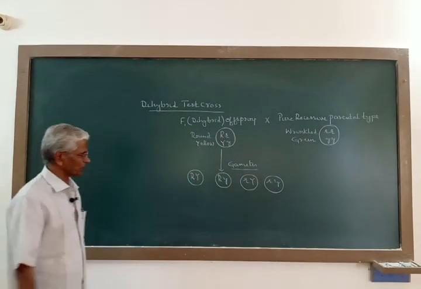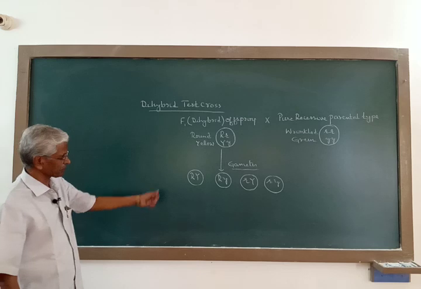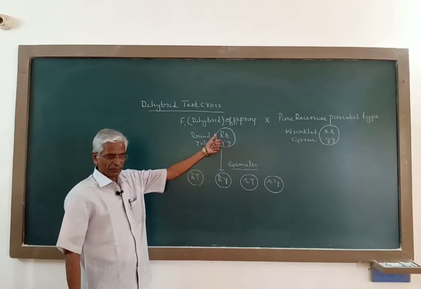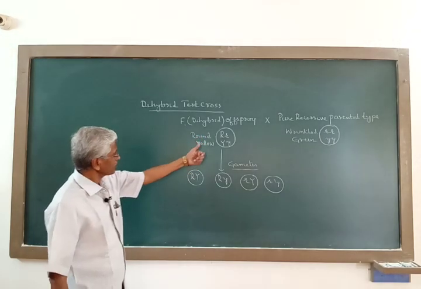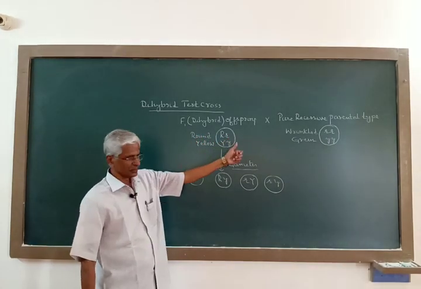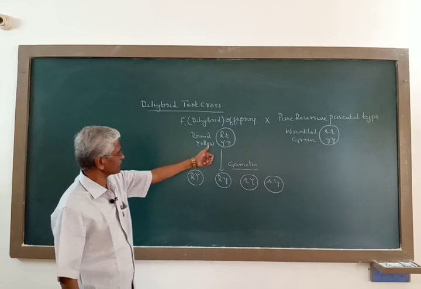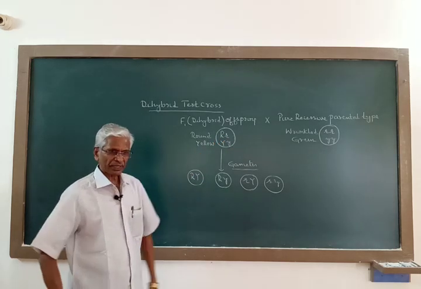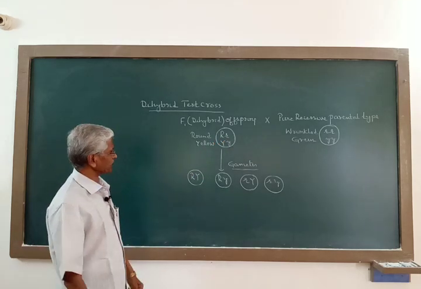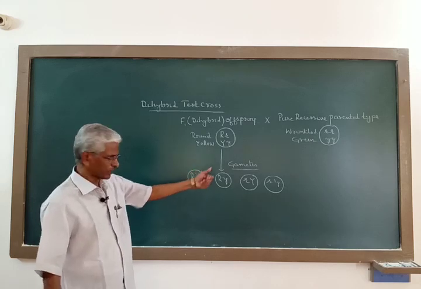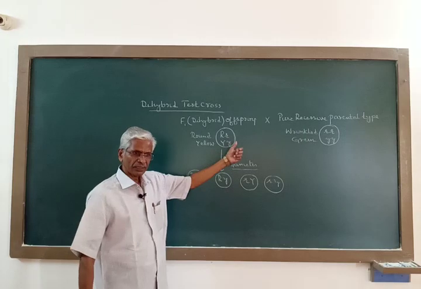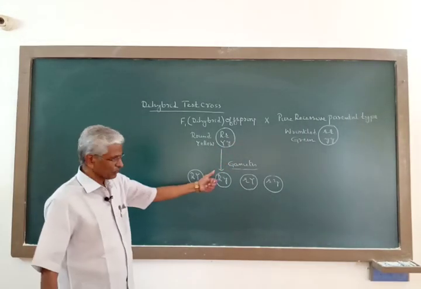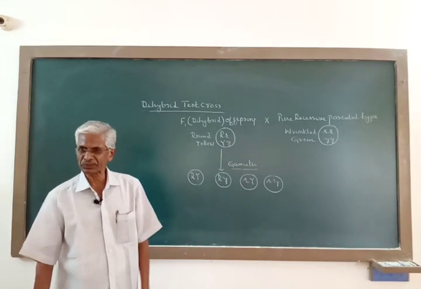Now these are the 4 different types of gametes being produced by this individual when the 2 pairs of contrasting factors or alleles, each pair separates or assorts independent of the other pair. As a result, this offspring will produce 4 different types of gametes in equal proportion.